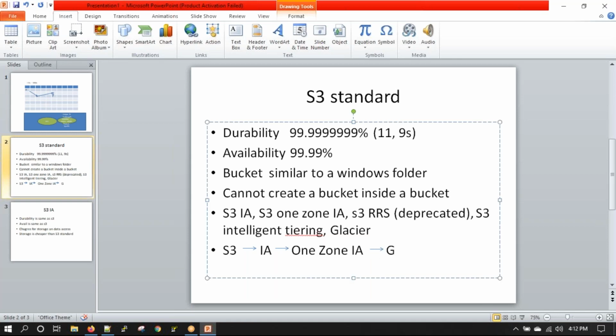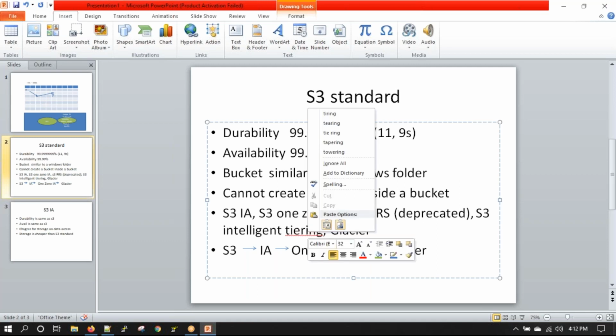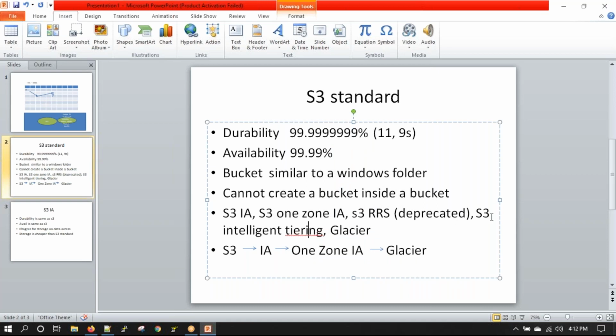Then we have Glacier. And intelligent tiering, I'll explain what it is. It is not especially a kind of storage, but how it works. So cost wise, this is the costliest, then this, and then Glacier. Glacier is used for archival.